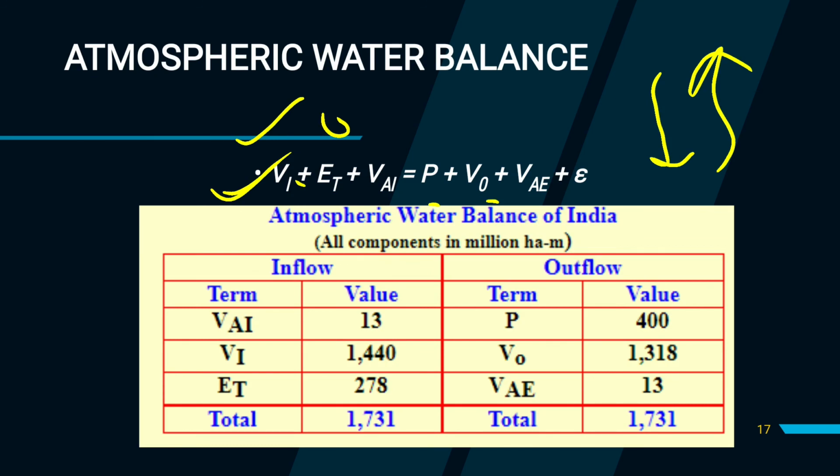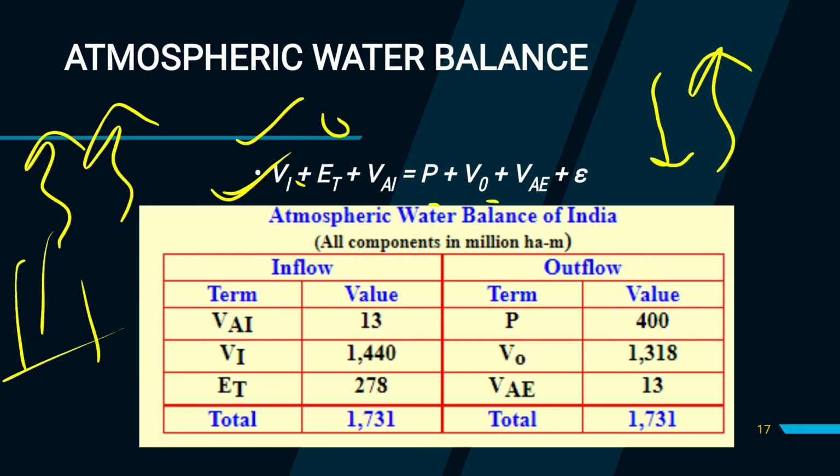So what is Vi? Vi is the inflow of water vapor to the Indian atmosphere. Inflow of water vapor means the water which is evaporated from the ocean or from the lakes into the atmosphere. And Et is evapotranspiration. It is not just evaporation, it is evapotranspiration, that is evaporation from the surrounding soil. As I have explained, this is a tree, and evaporation from the surrounding soil and from the leaf of this plant to the atmosphere is evapotranspiration. And what is Vi? It is the initial water vapor present in the atmosphere.